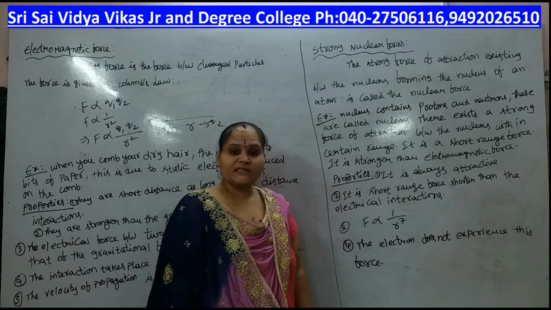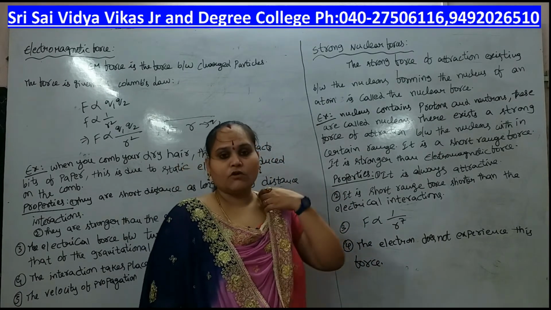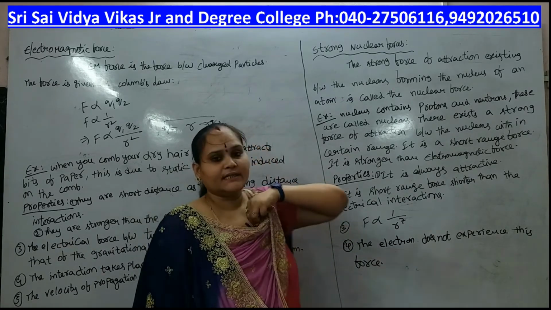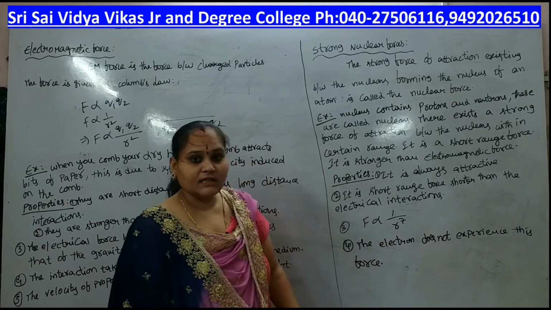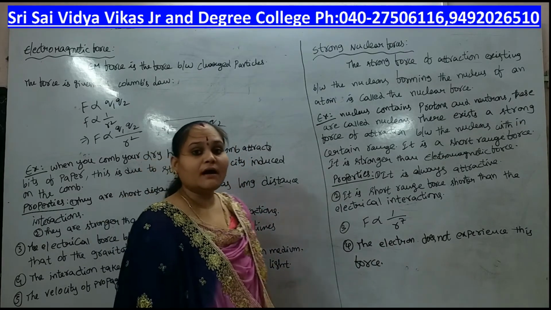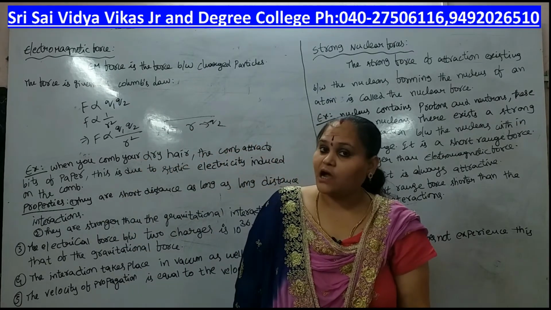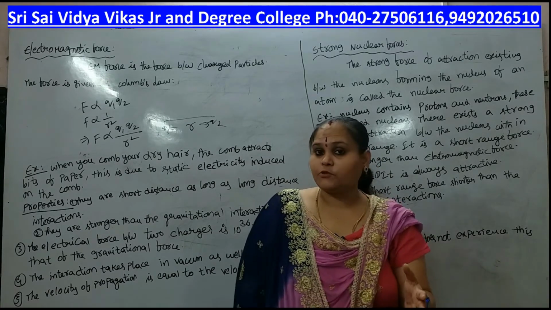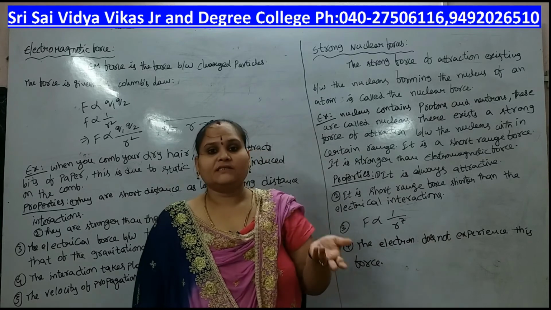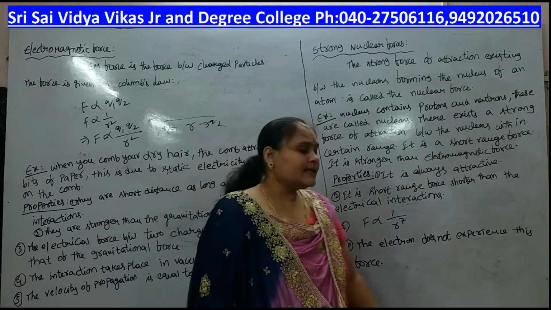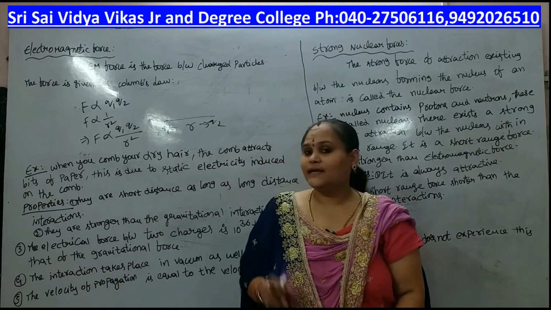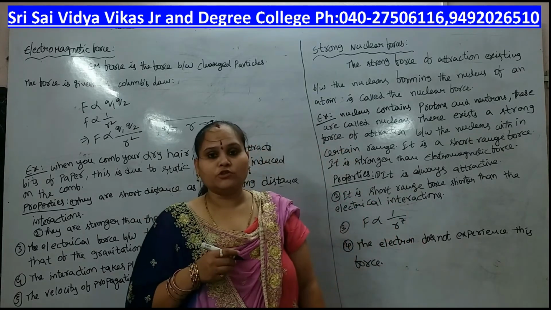Properties: the strong nuclear force is always an attractive force. It is shorter range than the electrical interactions, and the force is proportional to 1 by r to the power 7. That is, F is inversely proportional to r to the power 7. So the electron does not experience this type of force; electrons do not experience the strong nuclear force.